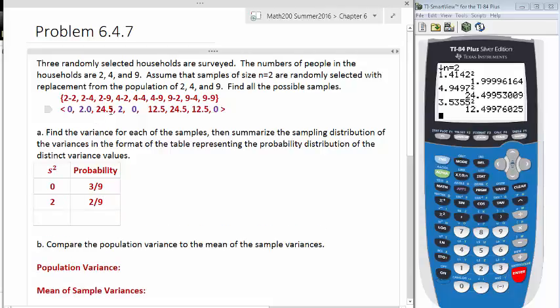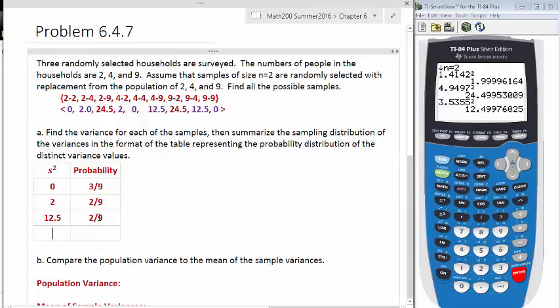The next variance, if I'm just going in order, is 12.5. And there are 2 of these also. 1, 2. So that's 2 out of 9, just counting them as a probability. And then the last one is 24.5. And there are also 2 of them out of 9. So these are the probabilities that we have.